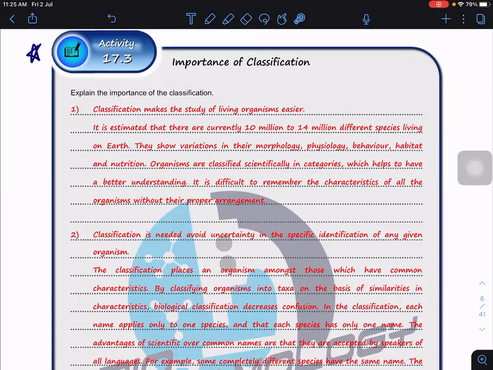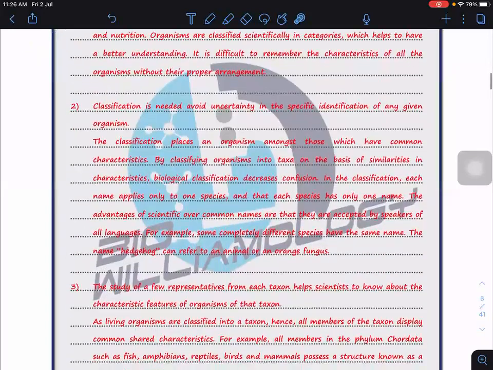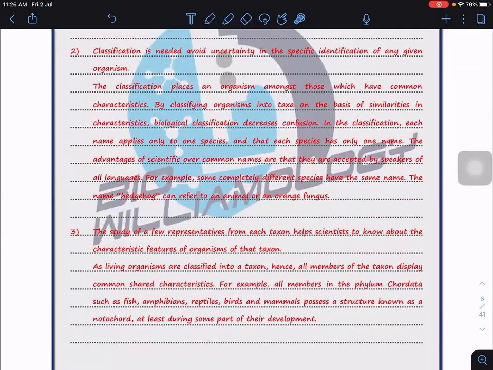Sometimes someone tells me, oh, now I have a species C. Or we place it under the canine group. If it is under canine, then immediately you think, oh, it might look similar to a dog. Can you see that? Even though you haven't seen that particular organism, you already have an idea about it. Why? Because based on the classification, they must share common characteristics. So classification is needed to avoid uncertainty in specific identifications of any given organism.